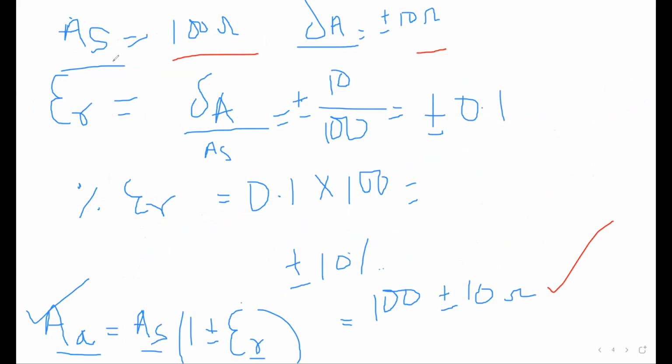Original value of resistance and the error is given. So we need to find out the limiting error, relative limiting error, percentage, and also the values. Now, as I told you, AS is taken as a true quantity, the true value of any quantity. The quantity which has maximum deviation we can write as AA. We can also write this kind of equation for maximum deviation.